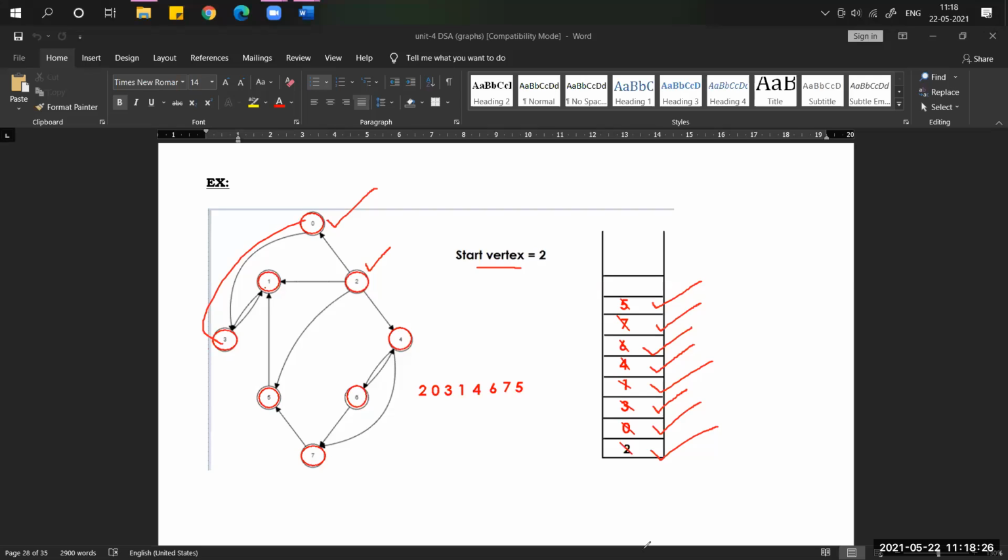In the directed graph, you have to look at the directions. Based on the directions, you have to do backtracking, which means once there is no unvisited vertex, you have to go back to that particular node and check whether there is any unvisited node present or not. This is what I'm going to say. Still we have more examples. Please go solve them, then you will get more doubts. Okay.